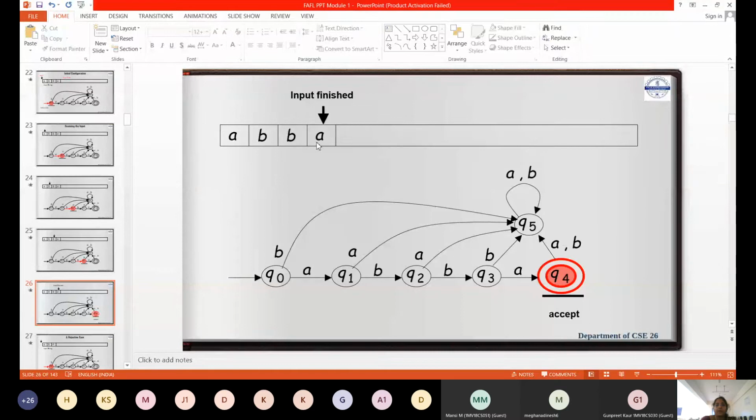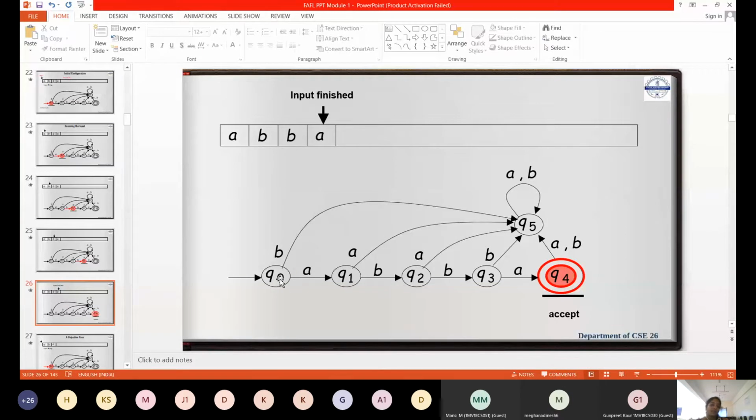Or else for ABBA, you can directly write Q0 to Q1 on A, B, B, A. This skeleton, this structure, you can initially finish off. Q0, Q1, Q2, Q3, Q4. That means 5 states for 4 input symbols, A, B, B, A. For every state, you need to fulfill 2 transitions. That is a must. One is the proper transition, and one more.